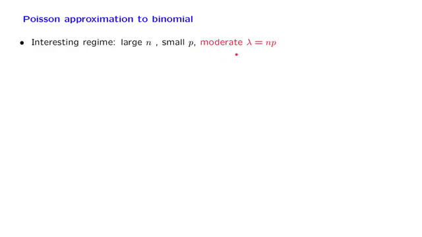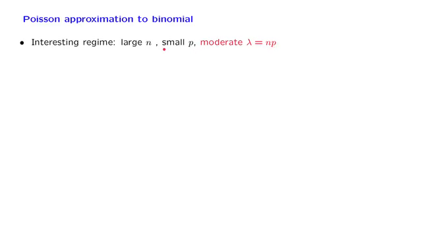And this is in a way so that the product of these two numbers, which is the expected number of successes, is a moderate number. One example where such a situation might arise is the following. Suppose you're interested in earthquakes in your city, and you divide time into slots of 1 hour.